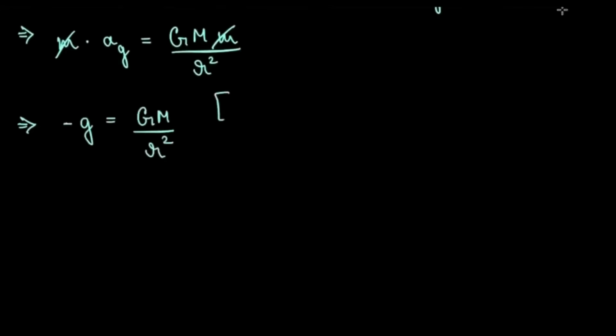Where a g is equal to minus g. Now, why have I considered it minus? Because it is downwards. And of course, by convention we assume that downwards is negative, because in the Cartesian plane, going downwards the y-axis starts acquiring negative values, so it's easier for us, because we compare everything that happens in physics in 3D space or a 2D plane, right? It becomes easier for us to calculate several things.